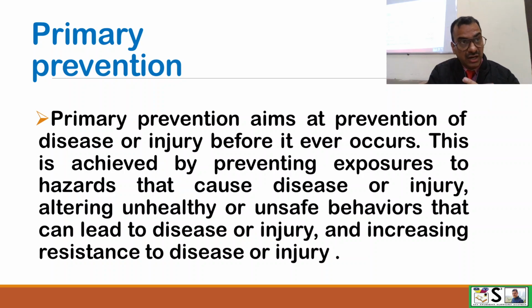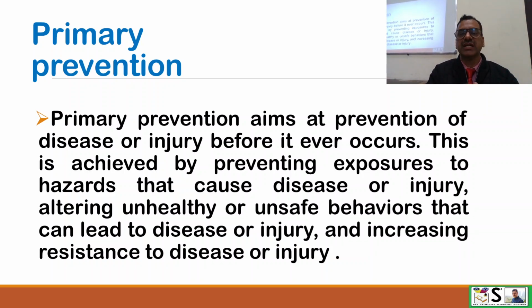Now we apply measures which prevent heart disease. At this time we cannot apply methods which stop obesity because he is already obese. So the measures applied to prevent the disease from occurring are known as primary prevention, and they are applied just before appearance of the disease.